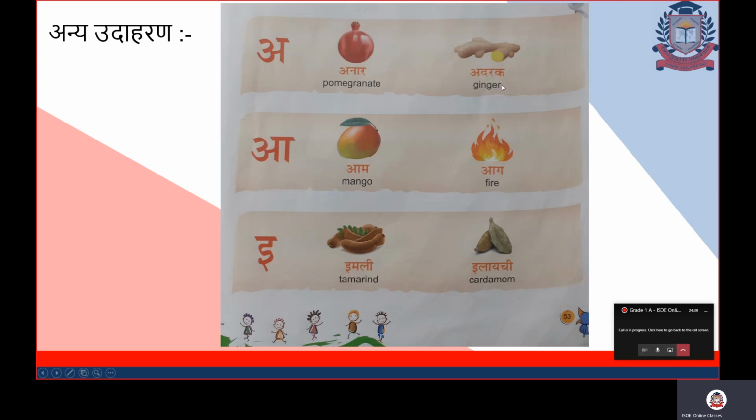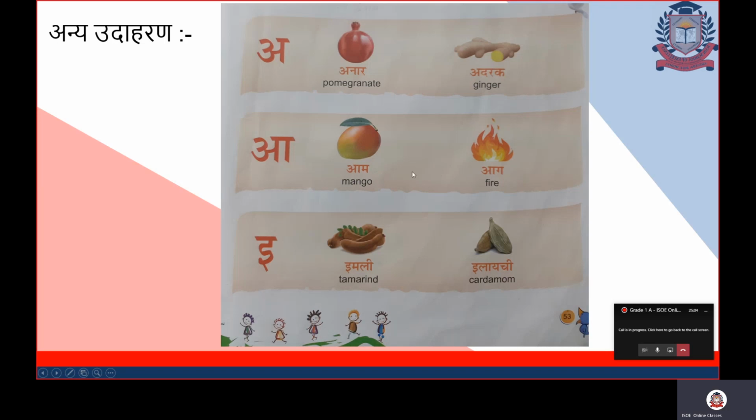It is found in the kitchen. Yes. So anar and adrak, they both start with the varan A. So they are the examples of the A varan. After A comes Aa. Aa se aam, mango. Aa se aag, fire.